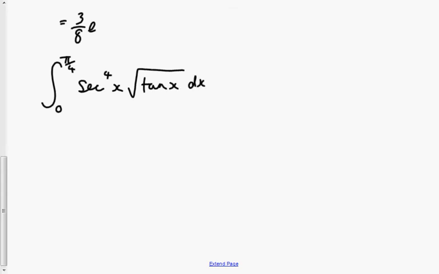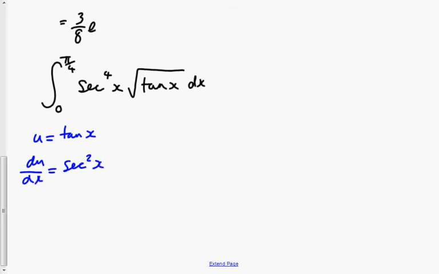Part B asks me to do the integral between pi over 4 and 0 of sec x to the power 4 multiplied by the root of tan x with respect to x. Kindly, they give me the substitution. They tell me that u is equal to tan x. The first thing I do is differentiate u, because I'm going to need that when I change dx into du. So du dx equals sec squared x.